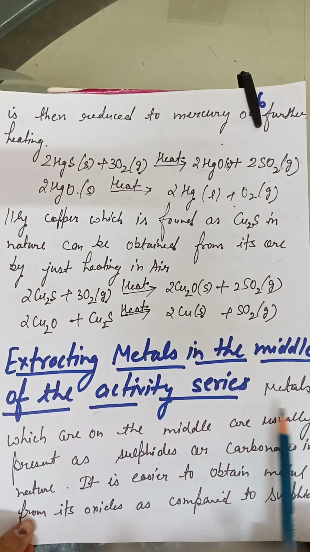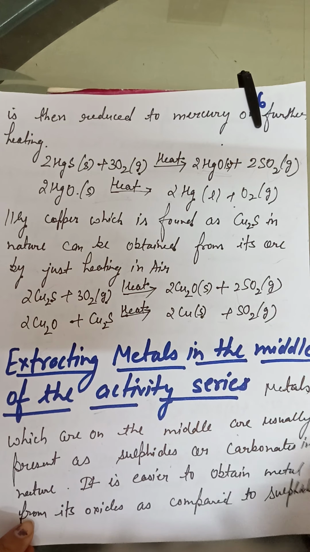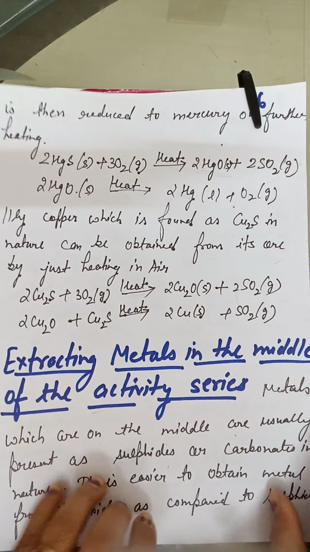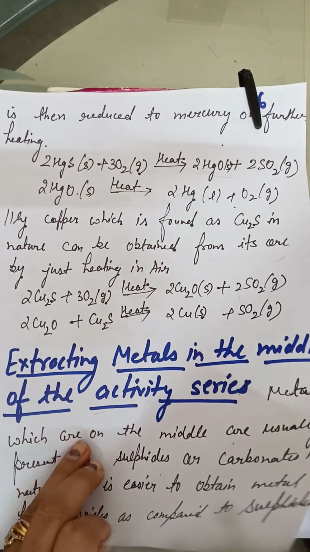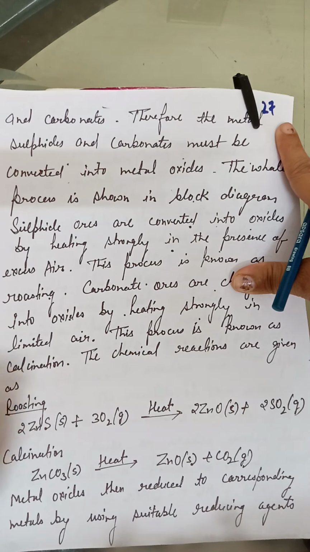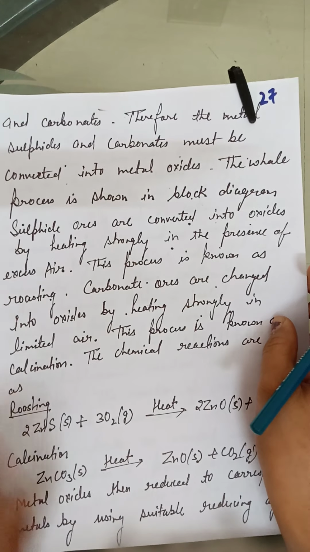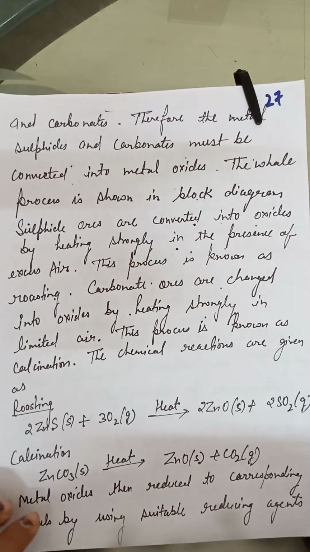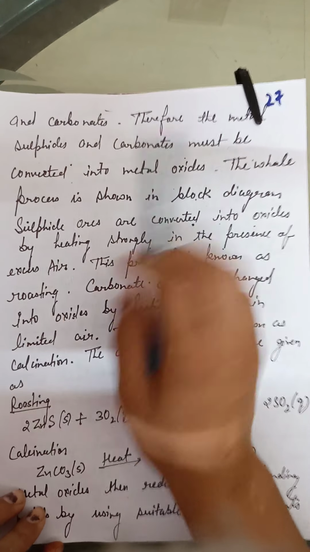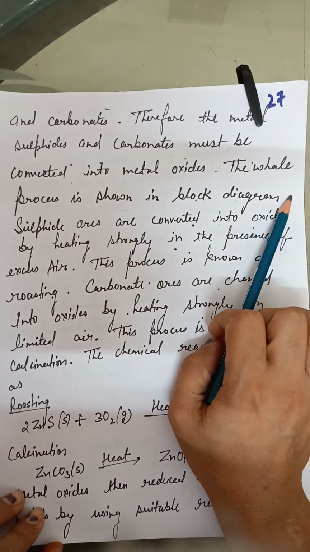Okay, so here it is given, metals which are in the middle are usually present as sulfides or carbonates in nature. It is easier to obtain metal from its oxides as compared to sulfides and carbonates. So firstly we have to convert the sulfide or carbonate ore into metal oxide by the process of calcination and roasting, which we have discussed earlier. Therefore the metal sulfides and carbonates must be converted into metal oxides. The whole process is shown in the block diagram, which we have read.